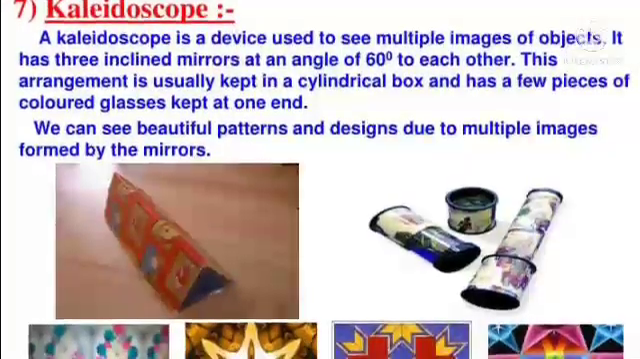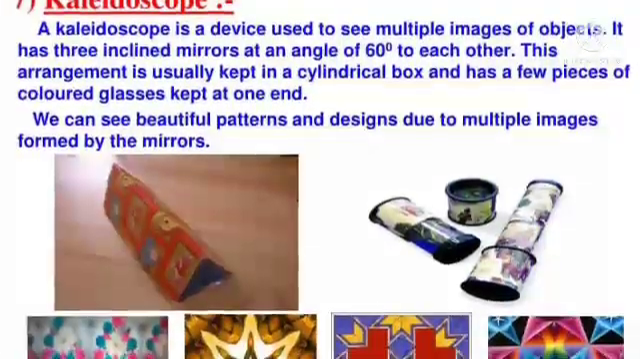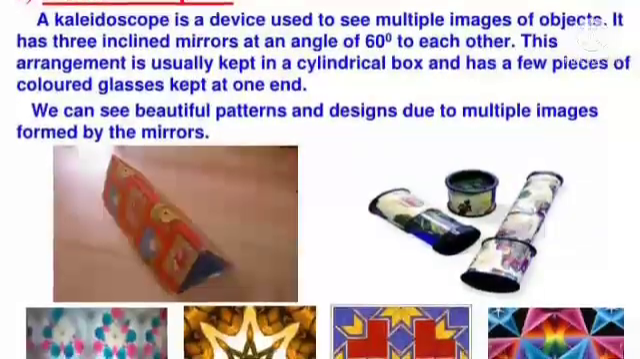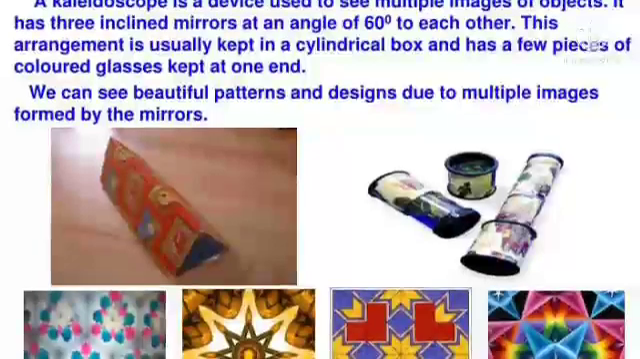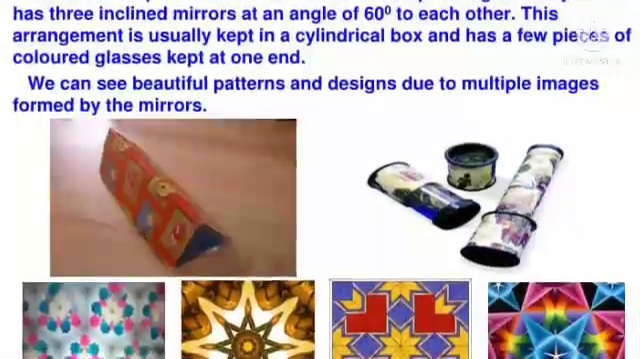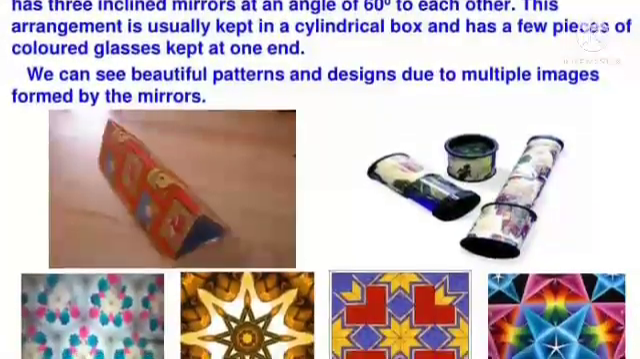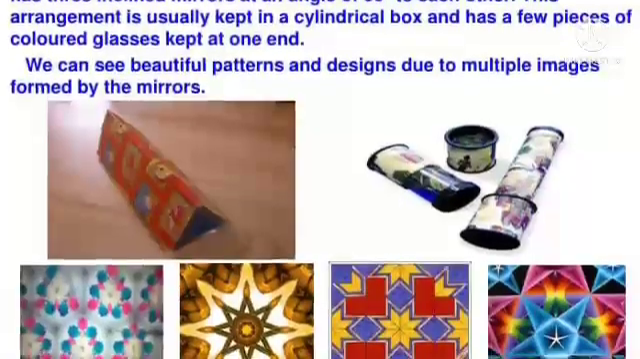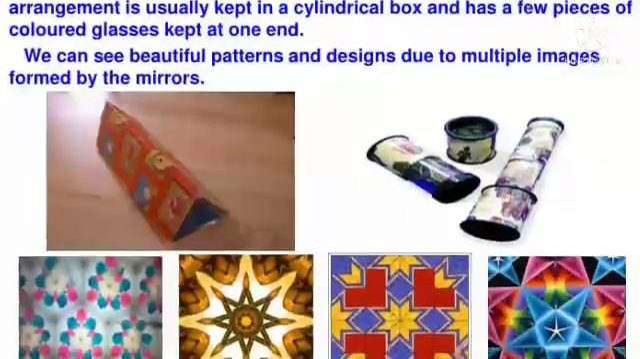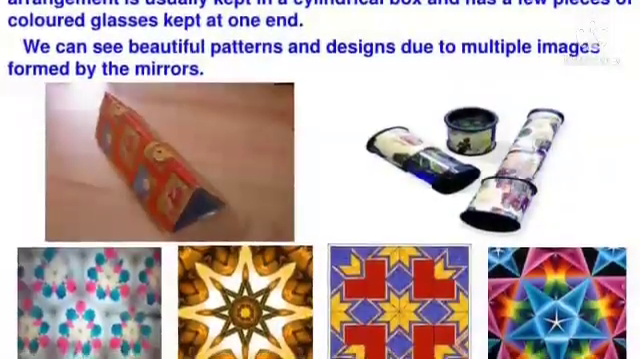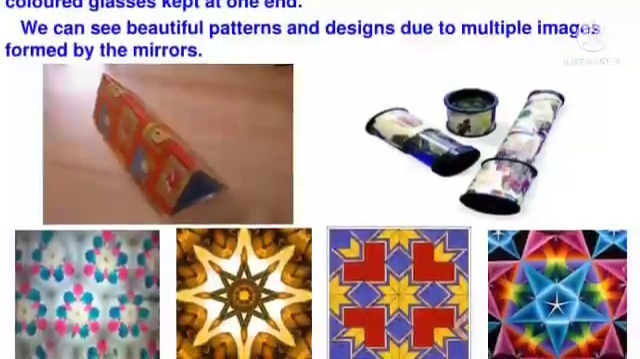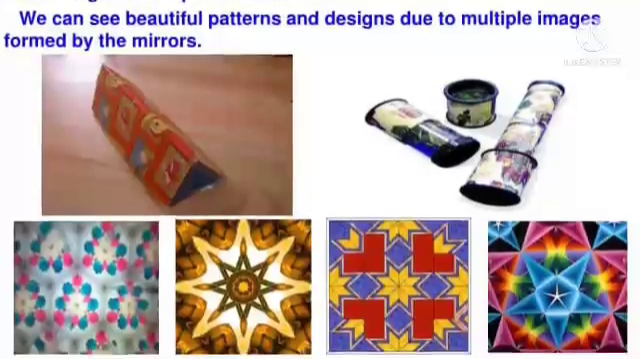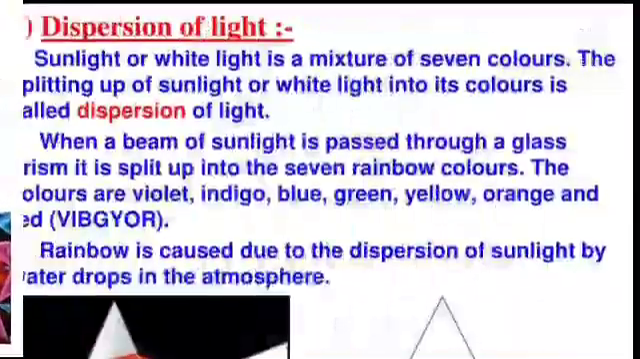Kaleidoscope. A kaleidoscope is a device used to see multiple images of objects. It has three inclined mirrors at an angle of 60 degrees to each other. This arrangement is usually kept in a cylindrical box and has a few pieces of colored glass kept at one end. We can see beautiful patterns and designs due to multiple images formed by the mirrors.